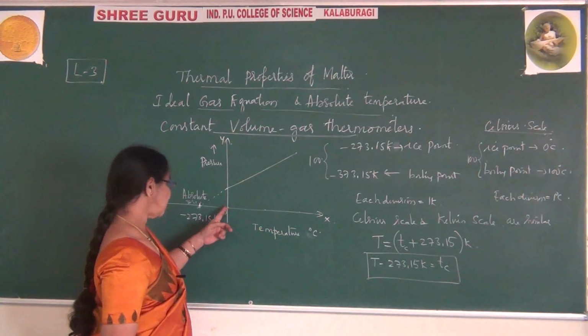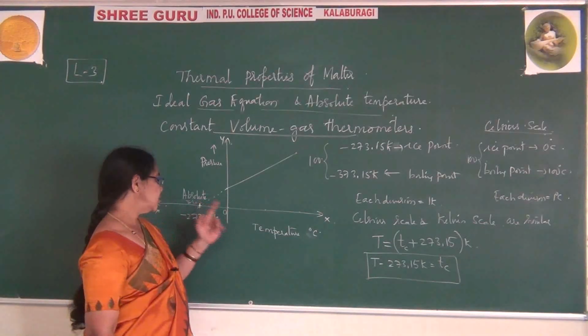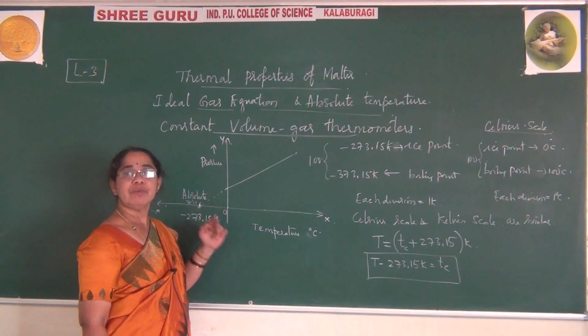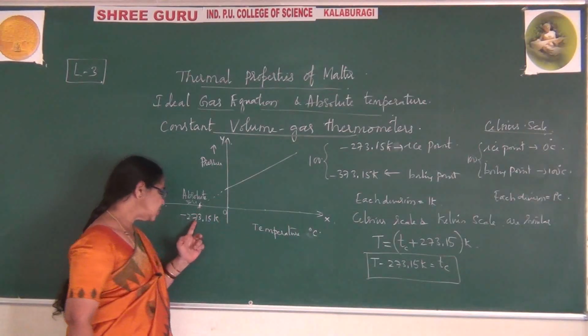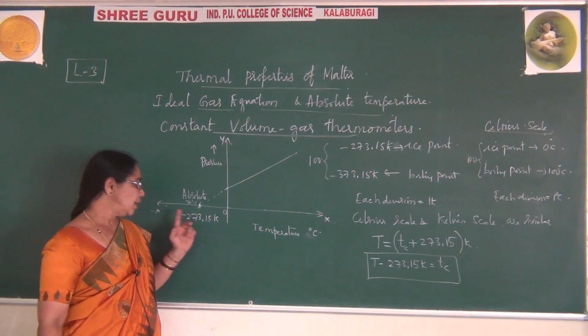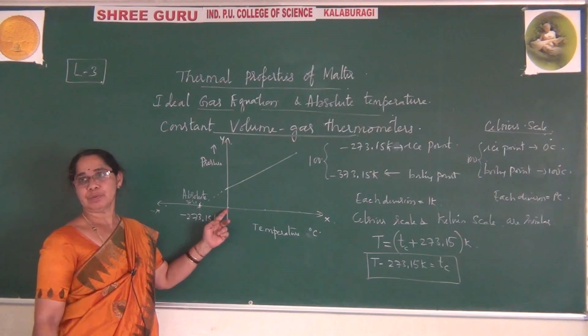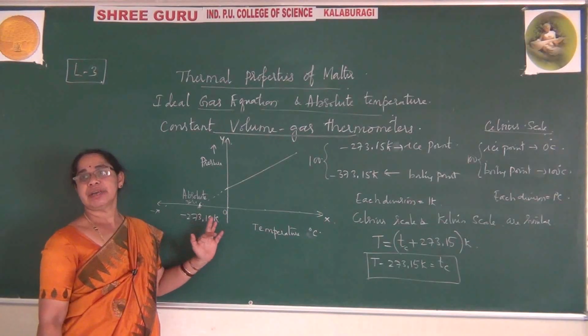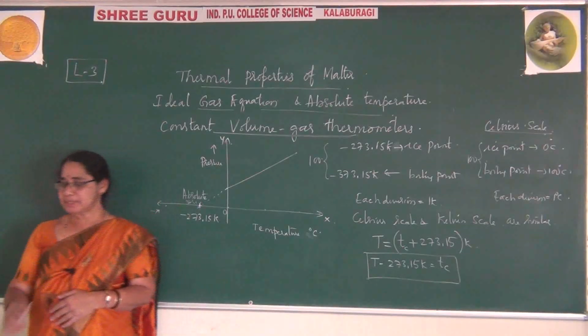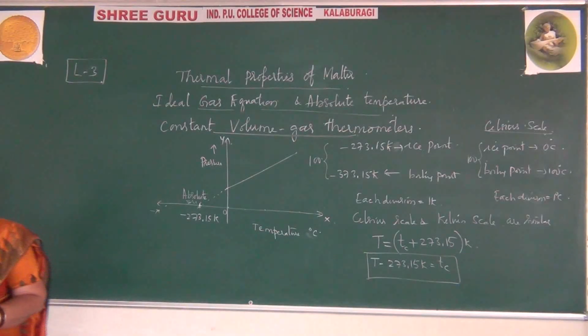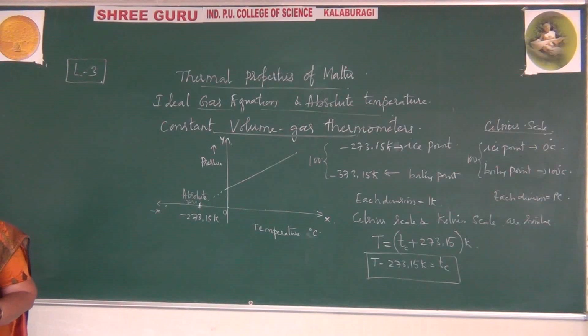Remember, if you want to find the absolute zero, in the Celsius scale you already have zero. If you want to make that scale into the zero scale, you are just adding 273.15, due to which it will become zero. That will become 0 degrees. Okay, right. So now, by looking at this, you have learned about absolute zero. What does absolute zero mean?